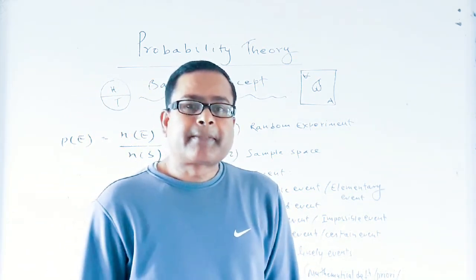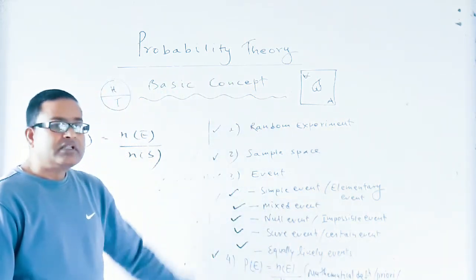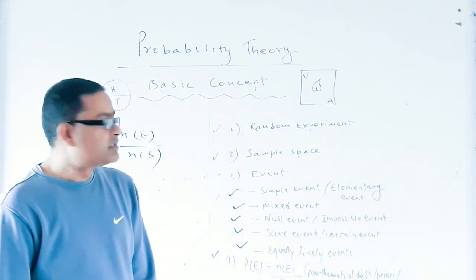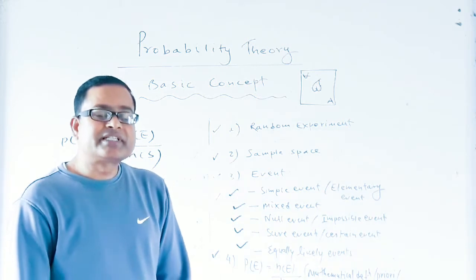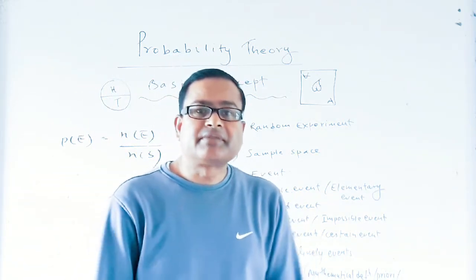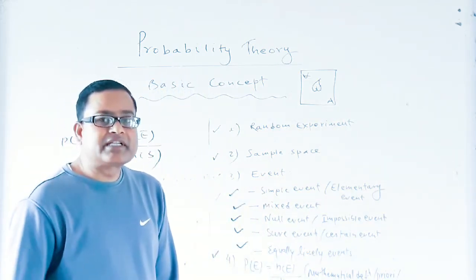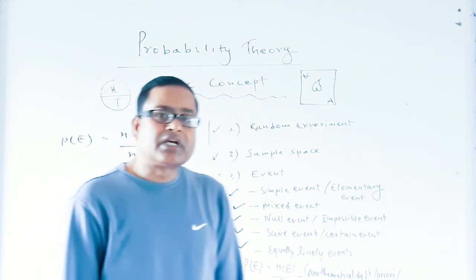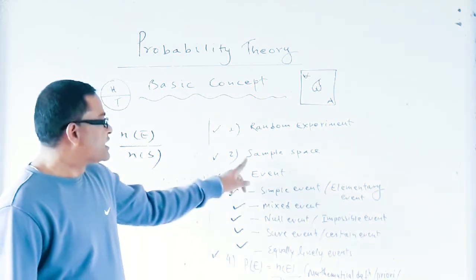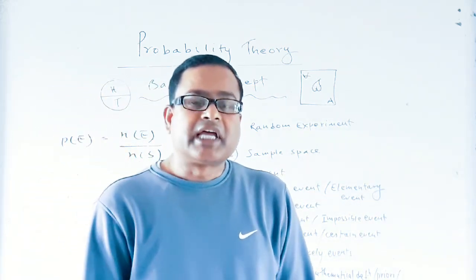So dear students, before we come to the end of this video, let us recall what we have discussed in this video. At first we discussed what is a random experiment. An experiment is said to be a random experiment if its outcomes, that means results, cannot be predicted. The outcomes of a random experiment do not obey any rule. Secondly, we discussed sample space.